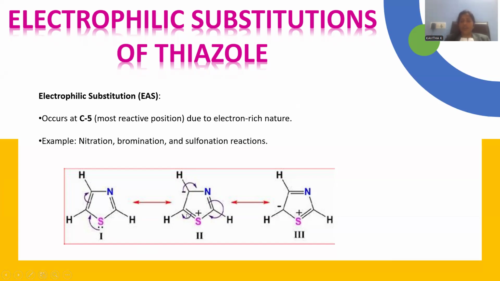Positions 4 and 5 are considerably high electron density positions in comparison to any other. That's the reason there is susceptibility to electrophilic substitution at either position 5 or 4, but most preferably electrophilic substitution is accomplished at position number 5 only, right? You may go through nitration, bromination, or sulfonation on this thiazole to achieve electrophilic substitution. Replacement of one species with an electrophile, or positively charged species, is said to be electrophilic substitution in general.